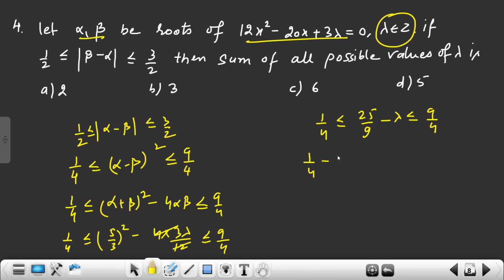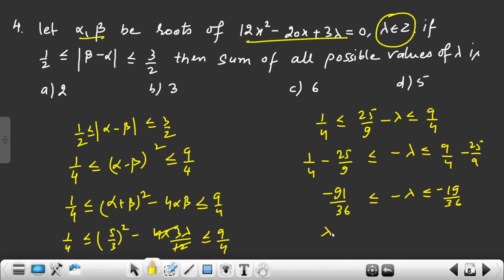So 1 by 4 minus 25 by 9 minus lambda, 9 by 4 minus 25 by 9. So 81 minus 100 is 19 by 36 with minus sign. When I shift the minus, obviously lambda will belong to 19 by 36 to 91 by 36.